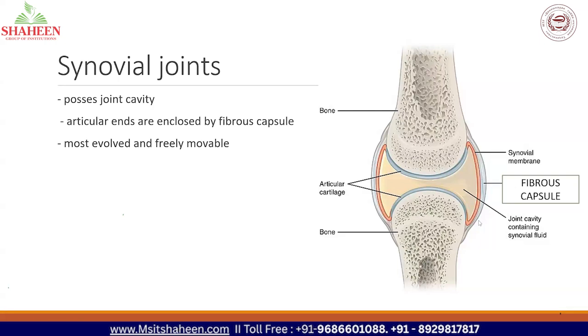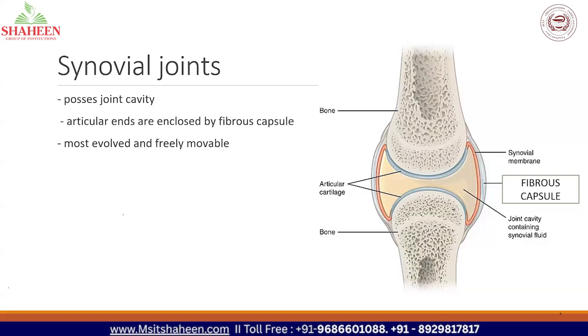That is enclosed by a covering, and that is called the fibrous capsule. And this joint is the most evolved and freely movable. So these are the peculiarities of the synovial joint. The first and foremost peculiarity is it possesses a joint cavity, and the articular ends of the bones are connected by a fibrous capsule. It is the most evolved and freely movable. So these are the three peculiarities of the synovial joint.